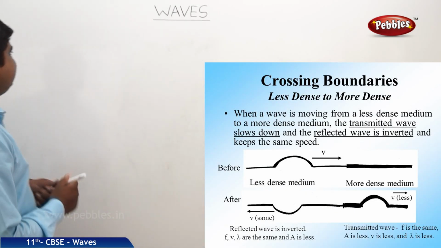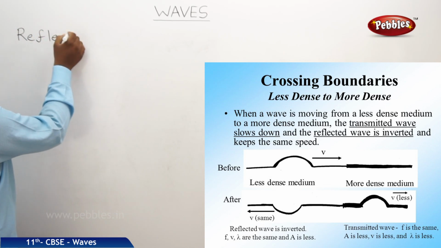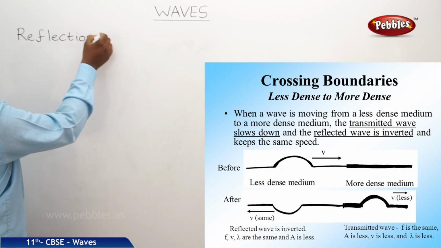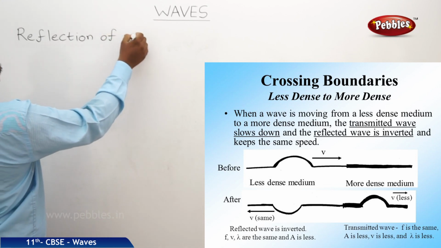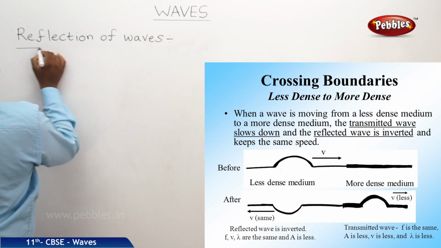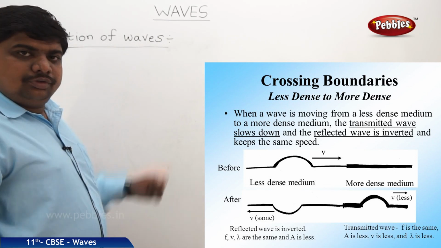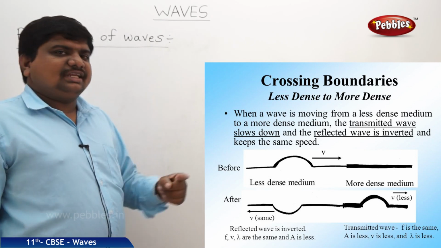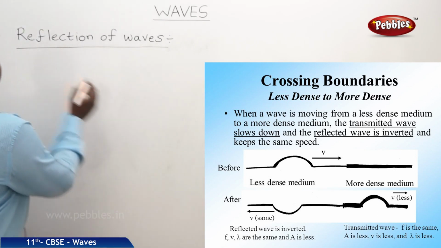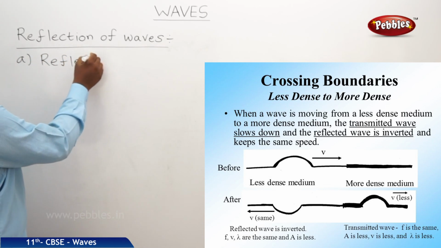The next concept is reflection of waves. So, there are two types of waves, one is transverse wave, second one is longitudinal wave. First case is reflection of transverse waves.